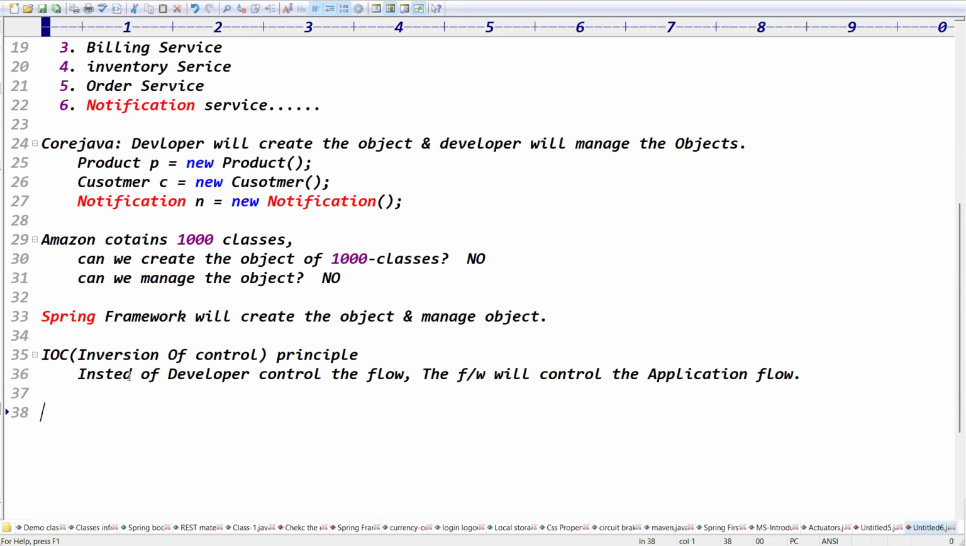Exactly. Sir, who creates the objects in the Spring framework? Tell me guys, who creates the objects in the Spring framework?